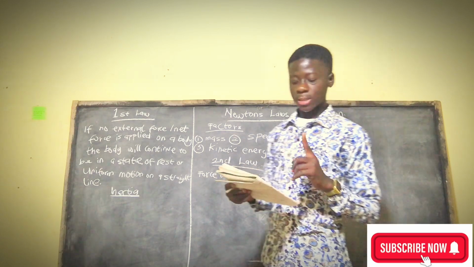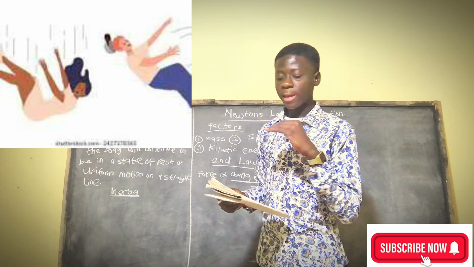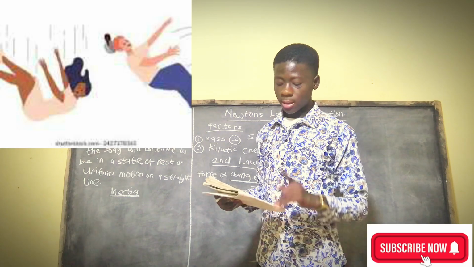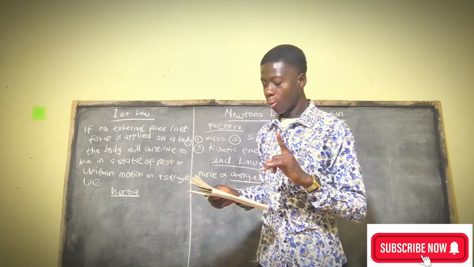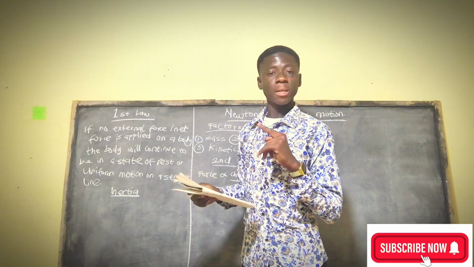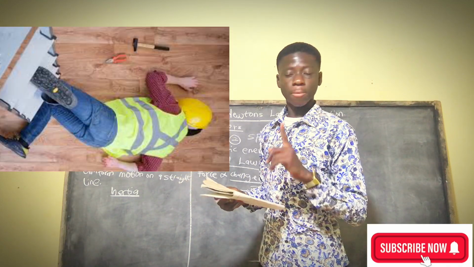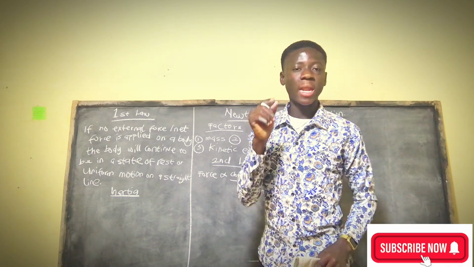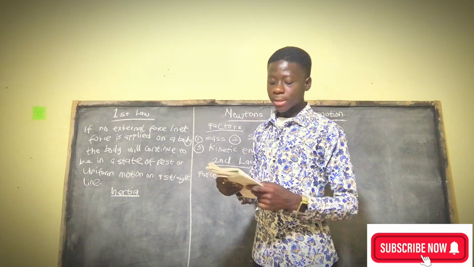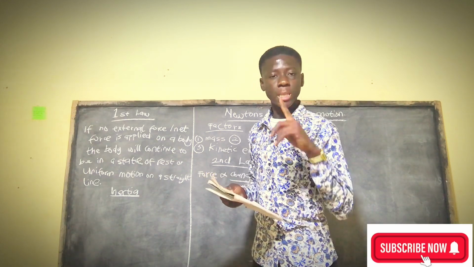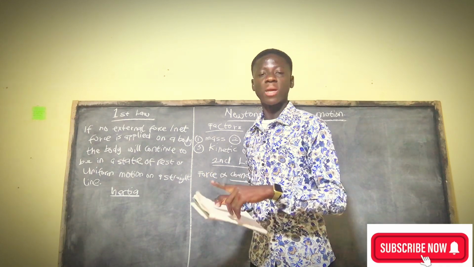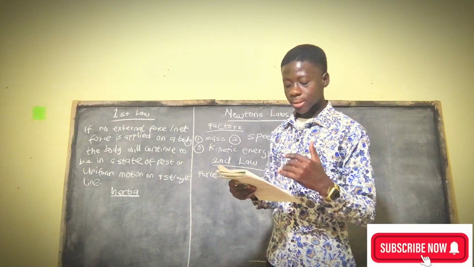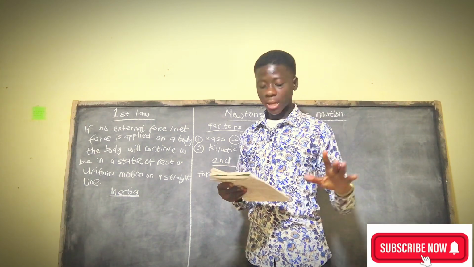And let's consider two people at the same height, both coming to land at the same place. One is going to land on the bare floor, and the other is going to land on a cushion. The person landing on the bare floor will sustain more injuries because the time taken to land on the floor is very small and limited. But the person landing on the cushion will not sustain serious injuries compared to the other one, because the time has been extended. So this brings us to the end of Newton's second law of motion.